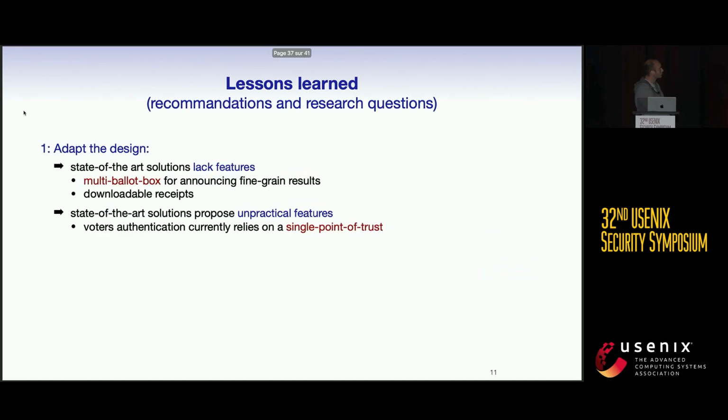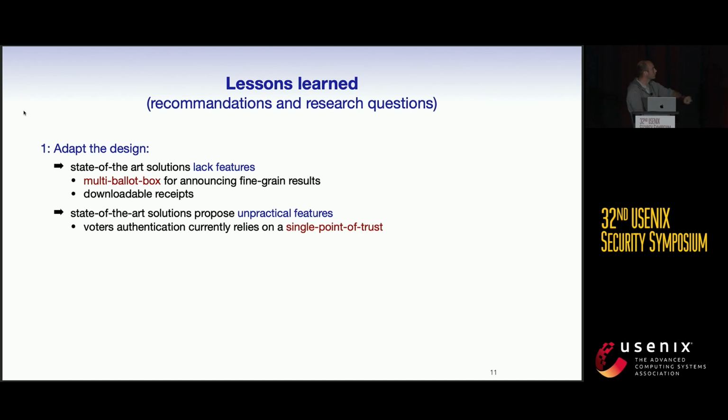The first reason we identified is that almost all the state-of-the-art solutions cannot be used in practice immediately, because either they lack some features or they rely on particular features.